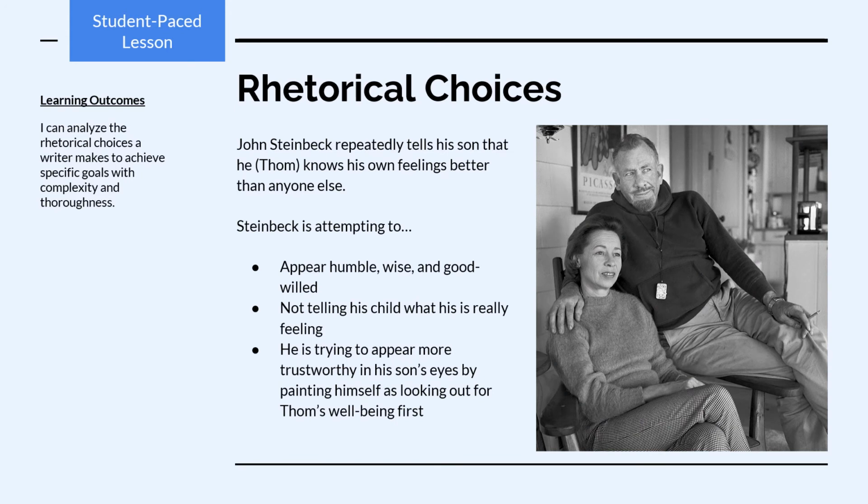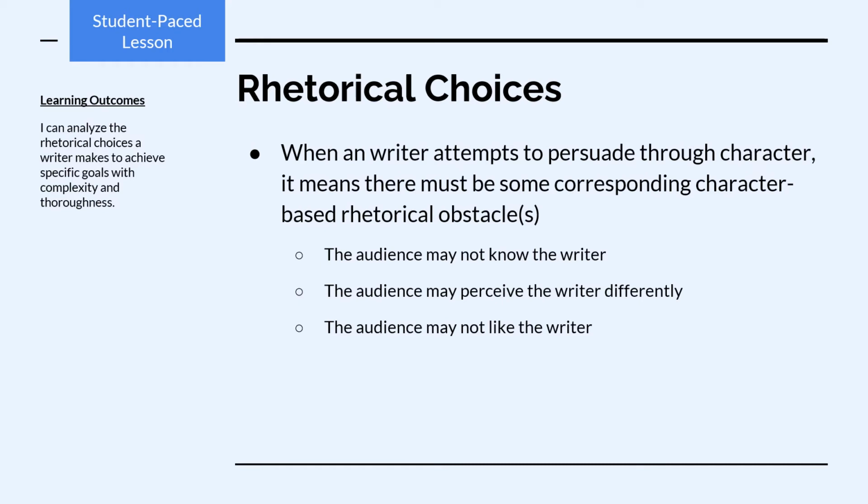Here's another example of an ethos choice. John Steinbeck repeatedly tells his son that he knows his own feelings better than anyone else. Here, Steinbeck is trying to appear humble and wise and good-willed toward his son. By not telling his child what he should really feel or what he's really feeling, Steinbeck is trying to appear more trustworthy in his son's eyes by painting himself to be the kind of person who looks out for his son's well-being first.